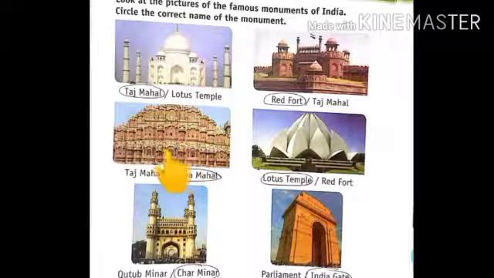Next monument is Hawa Mahal. And where is it located? It is located in Jaipur. Lotus Temple. It is in New Delhi, right. And which monument is this? Charminar. It is located in, think, right, Hyderabad. And this monument, India Gate, and it is also located in Delhi. So children, I hope you all understood monuments of India.